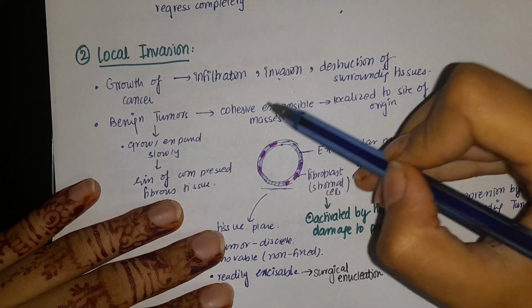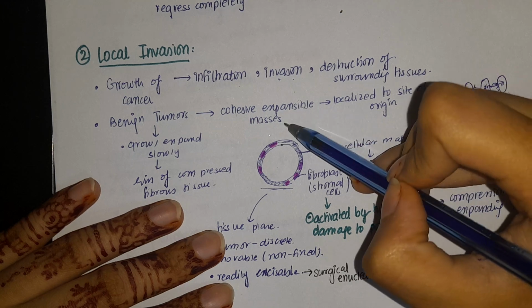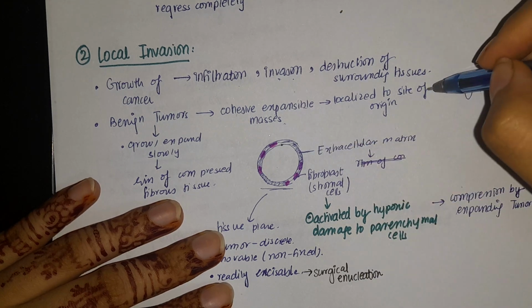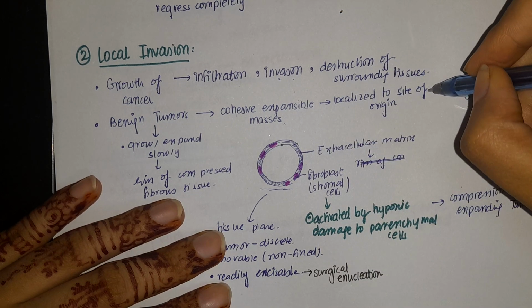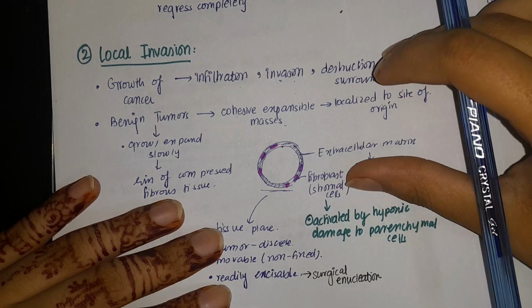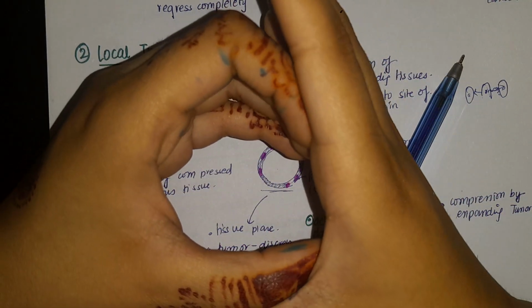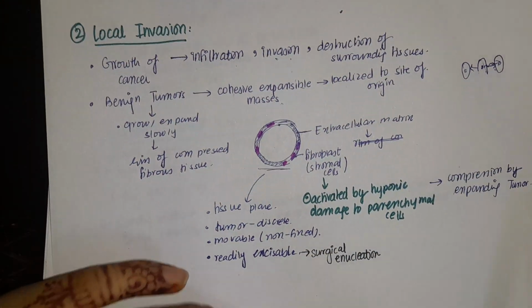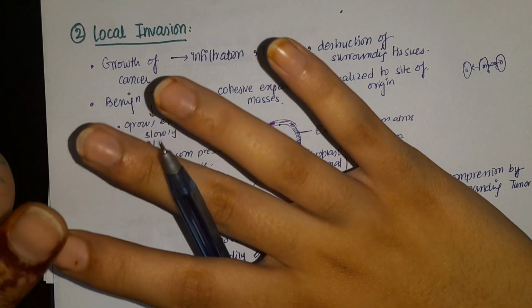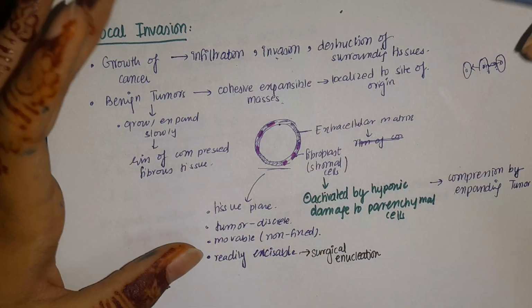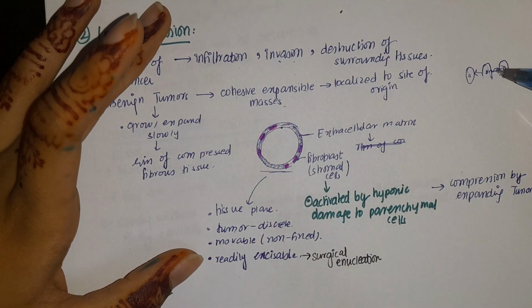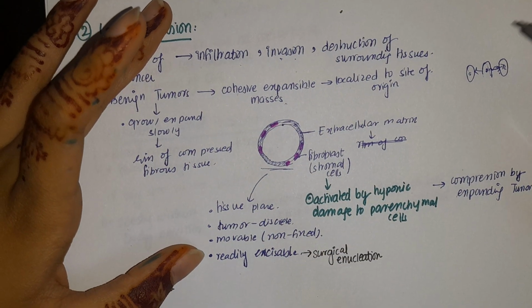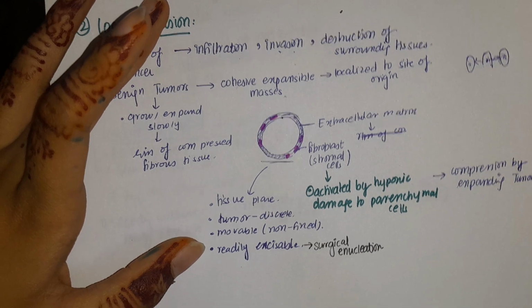Now, benign tumors are cohesive expansile masses, and they are localized to the site of origin only. They are going to grow, but in a cohesive manner, and they will compress the surrounding tissue, but they will remain localized. But whereas the malignant ones, what are they going to do? They are fast growing, they will destroy the surrounding tissues, and they will not remain localized.